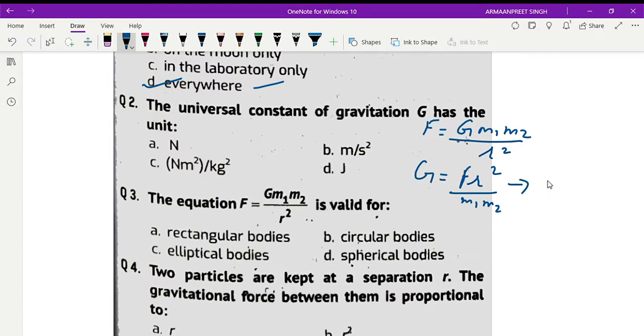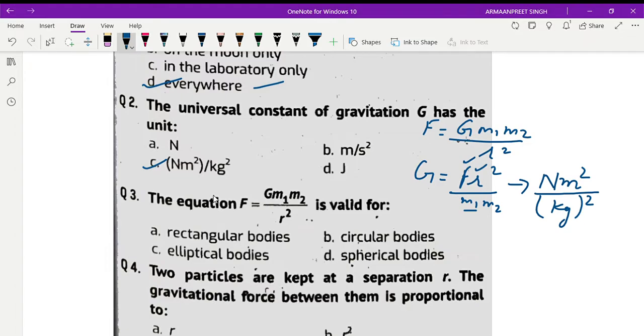The unit of force is Newton. Distance unit is meter, and as r square is there, the unit will be meter square. Mass unit is kg, but two masses are there, so the unit will be Newton meter square per kg square. I hope this is also okay to you.